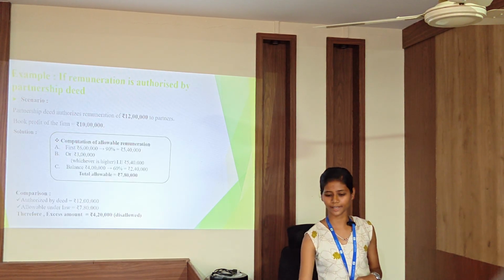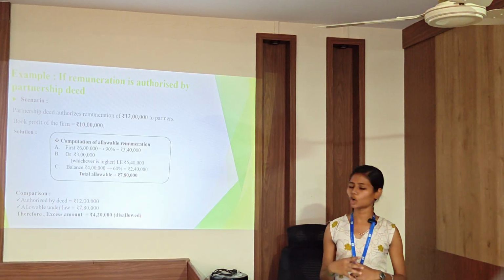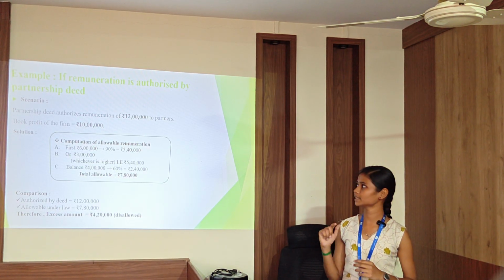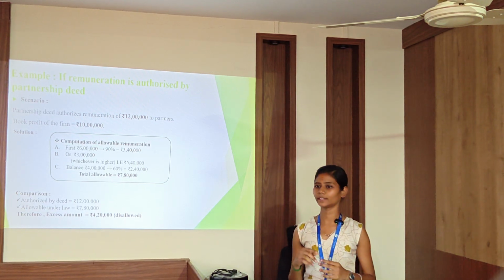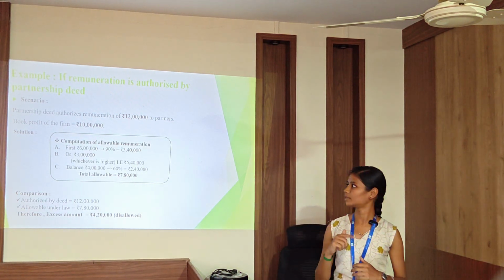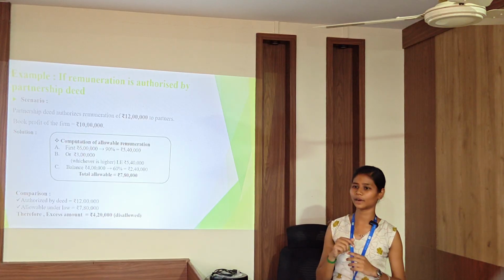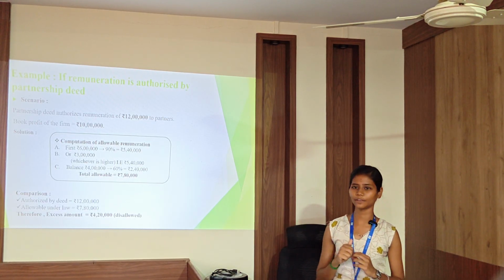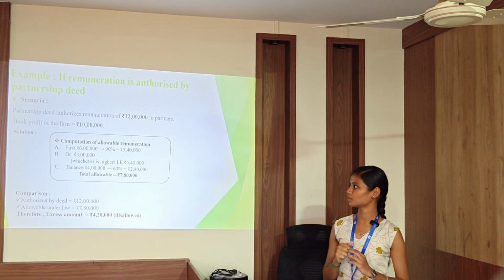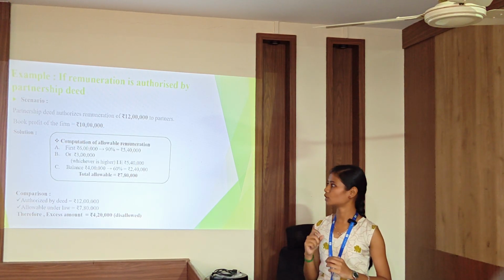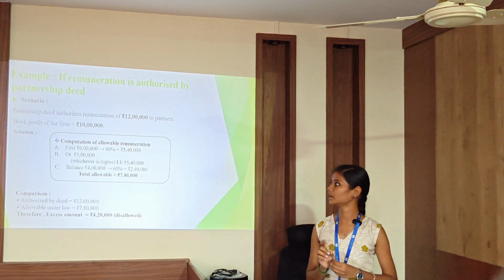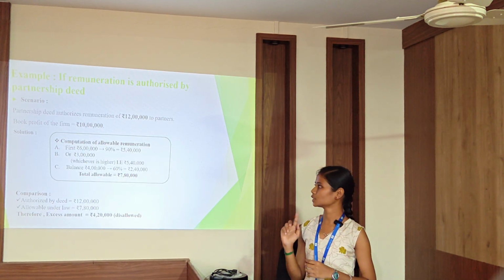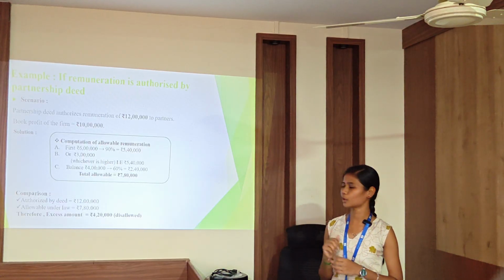To understand this, take an example. The partnership deed authorizes remuneration of 12 lakh to the partner. The book profit of the firm is 10 lakh. Now we are required to calculate the allowable remuneration. On the first 6 lakh of the book profit, we have 90%, which comes to 5.4 lakh, or 3 lakh, whichever is higher, that is 5.4 lakh. On the balance of the book profit, the required rate is 60%, that is 4 lakh into 60%, which will be 2.4 lakh.